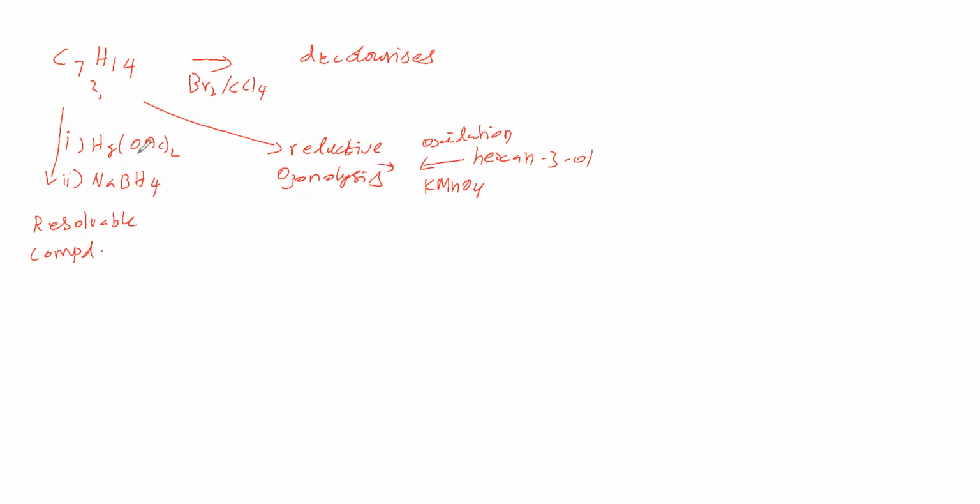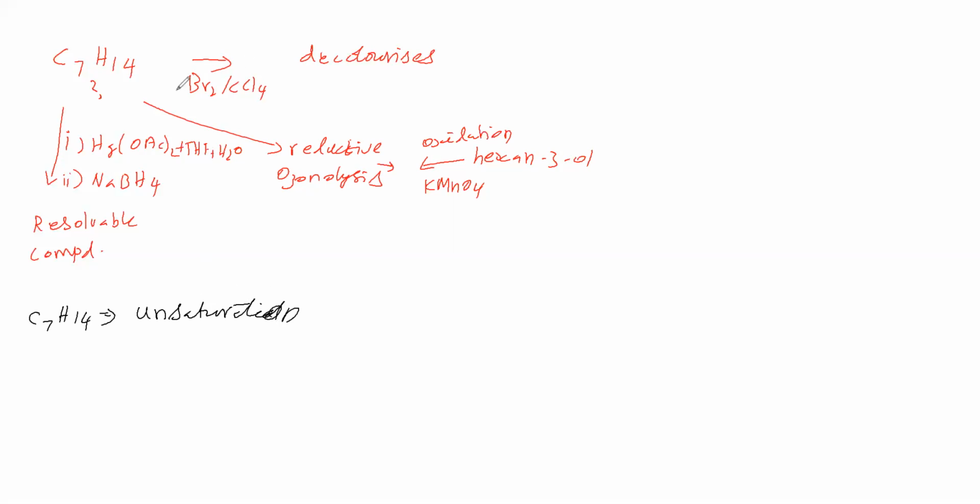Here mercuric acetate is taken in the solvent THF and water. C7H14 is decolorized with bromine in CCl4, which means unsaturation is there.